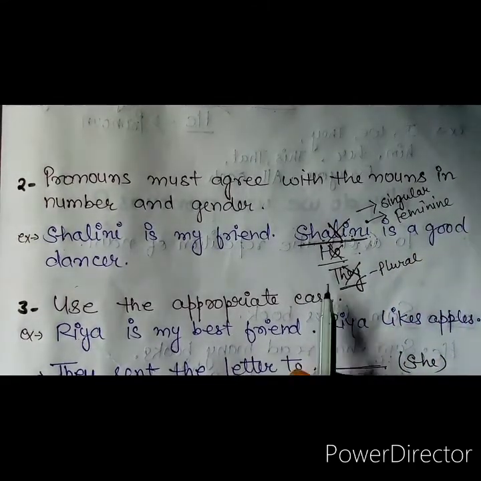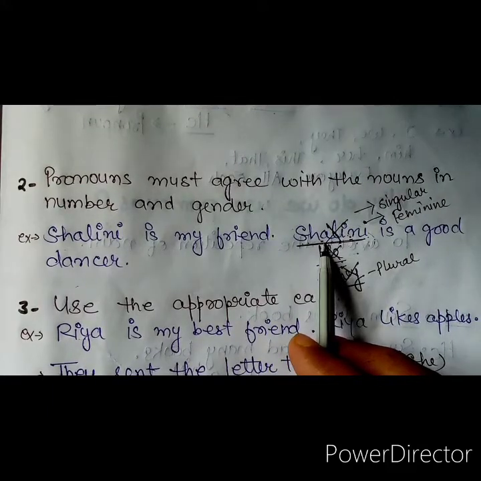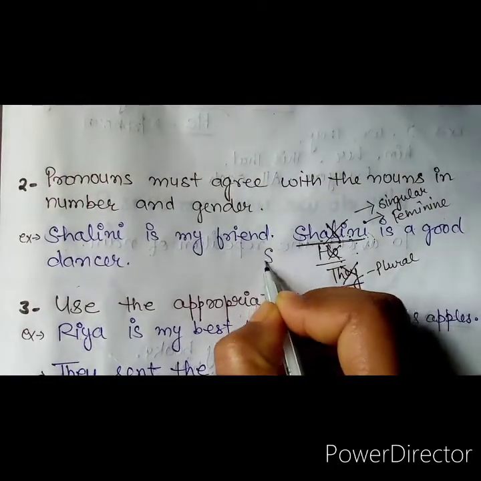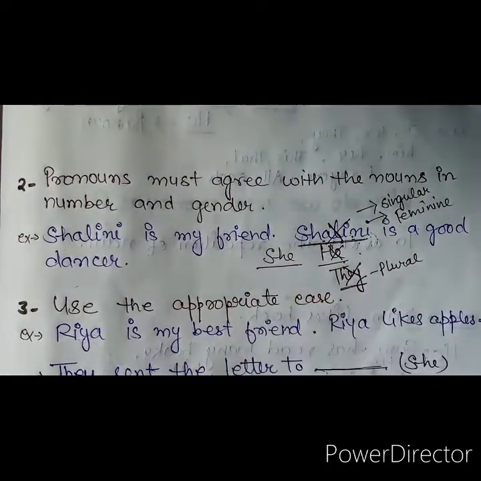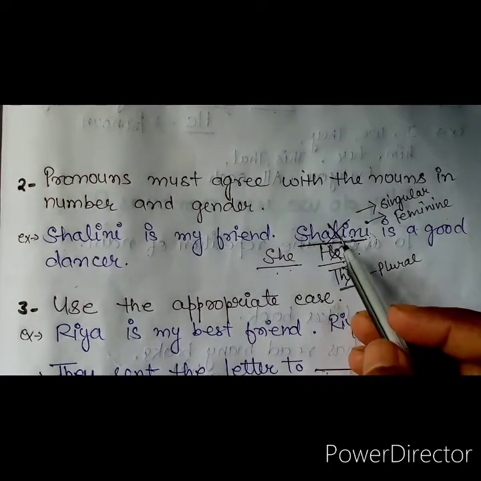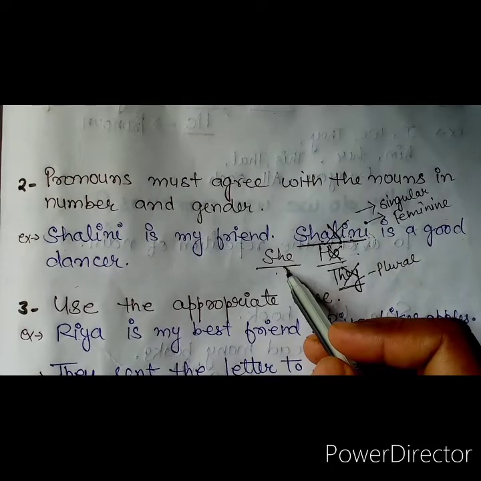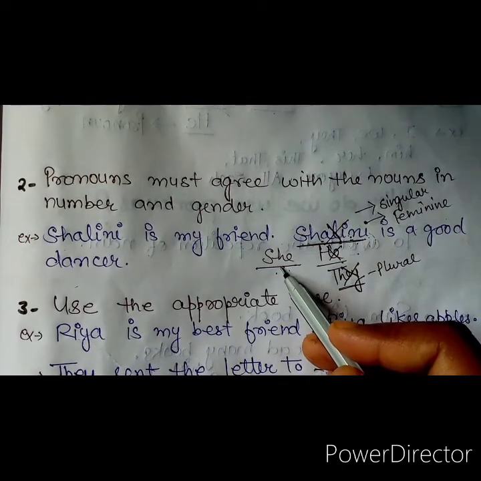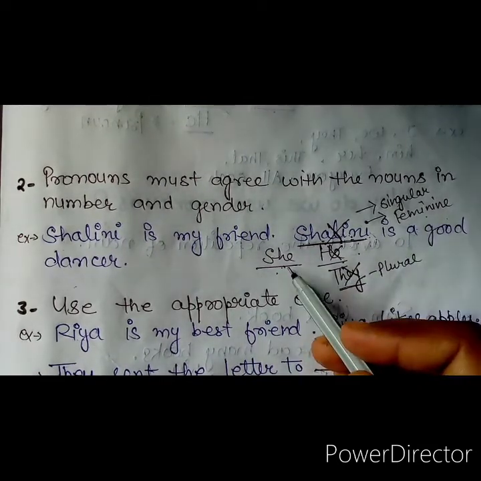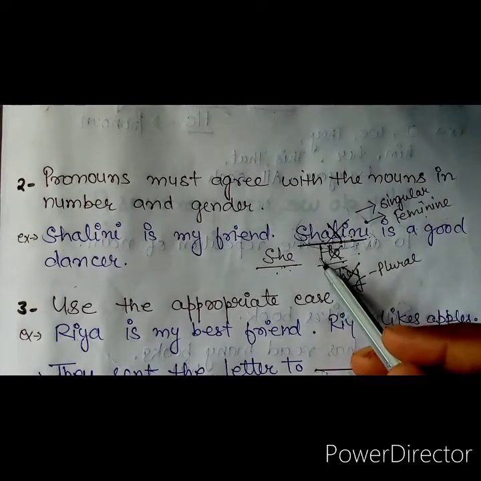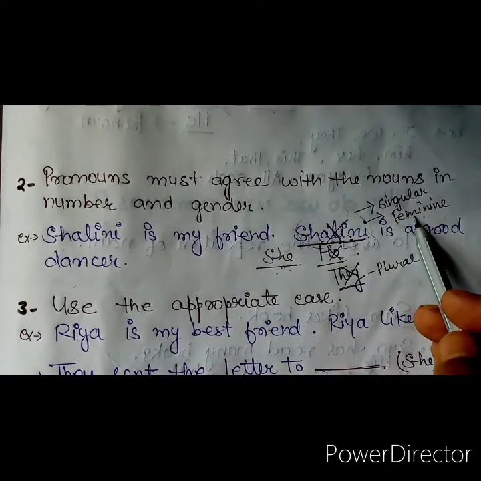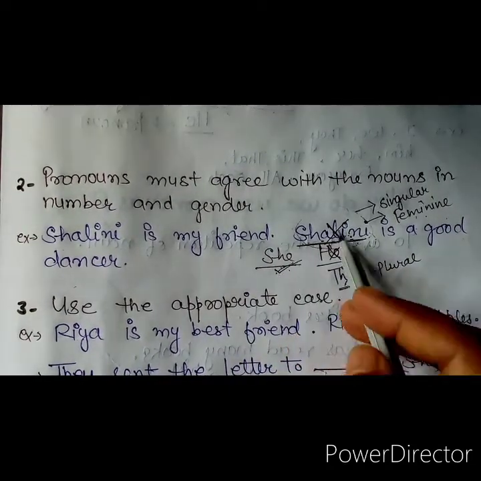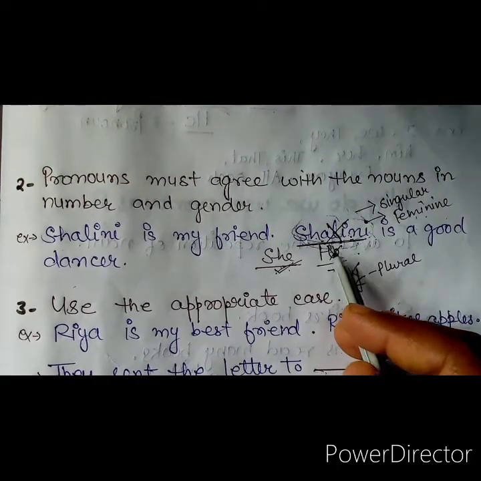So we must use the pronoun which is singular in number and which is feminine in gender, that is she. If I use she now, that will be the appropriate replacement of this noun. That will be an appropriate pronoun here, because she is also singular in number and it also refers to feminine gender. And Shalini is also singular in number and it also refers to feminine gender. So she will be the right option. She will be the right pronoun for this word Shalini, for this noun.